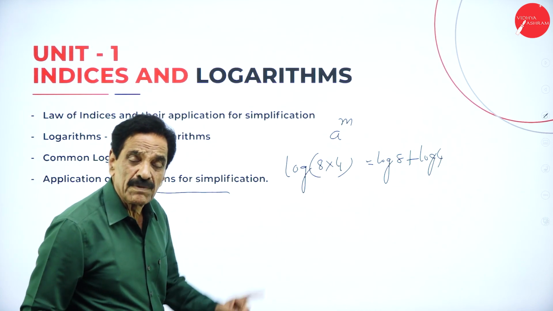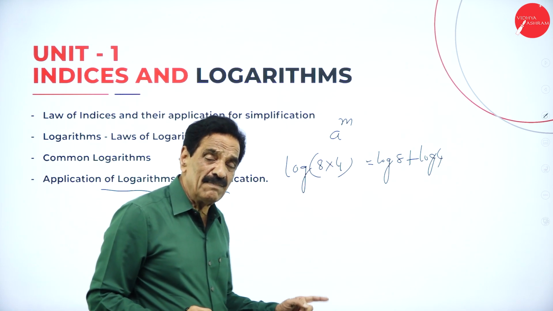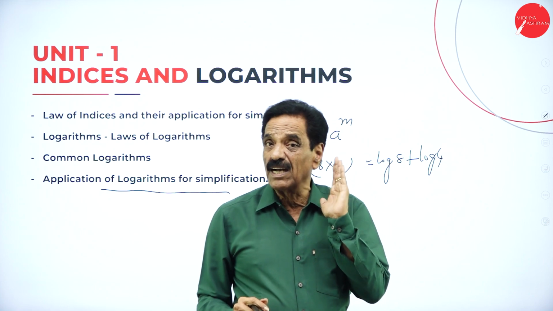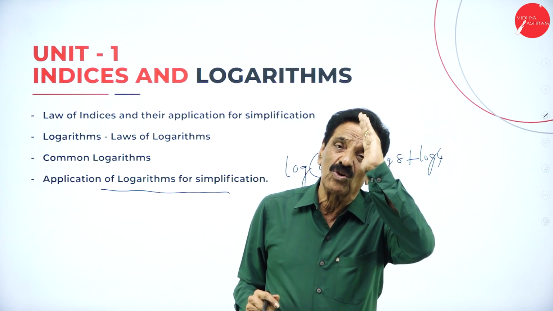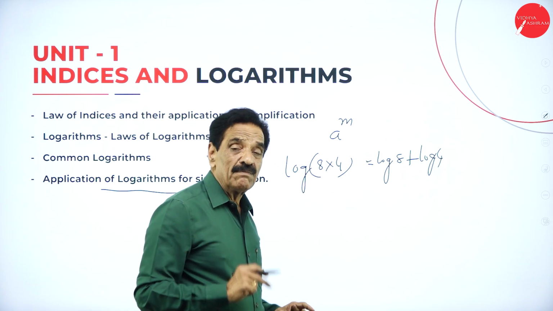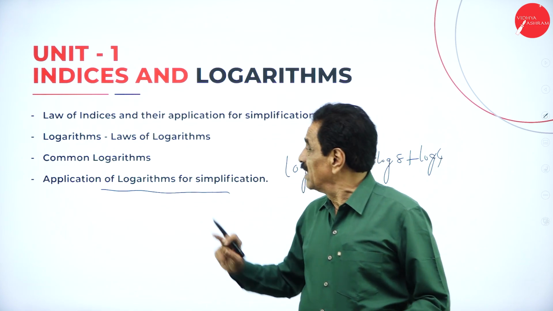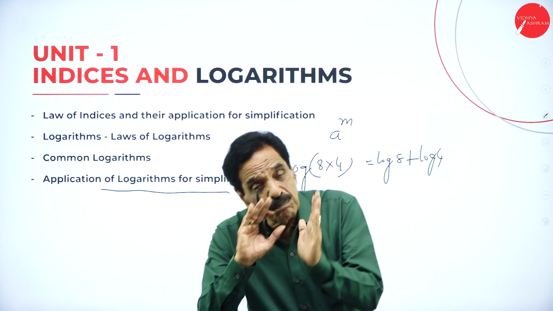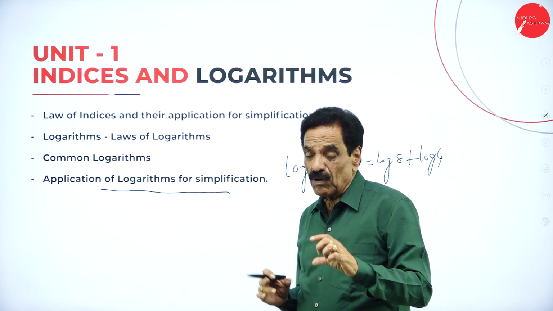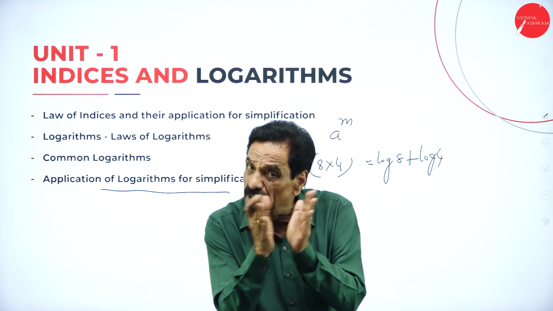So in logarithm, multiplication means adding and division means deducting. This is the way you are going to write it. Indices is nothing but the plural of index. In logarithm, for all the numbers we have, we say n minus 1.